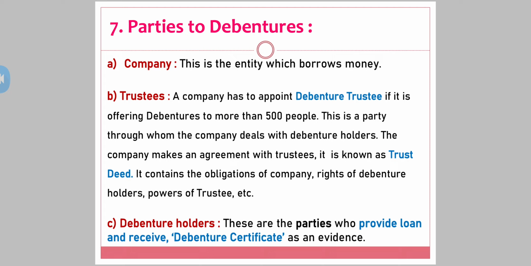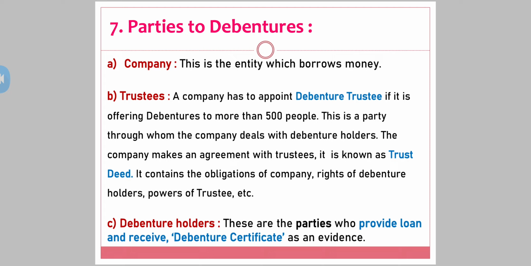Rights of debenture holders: if the company is not in a position to pay the interest, the debenture holders have got the right to claim for the same. And the powers of trustee: if the company goes wrong, the trustee has got the authority to take whatever decision is mentioned in the trust deed.